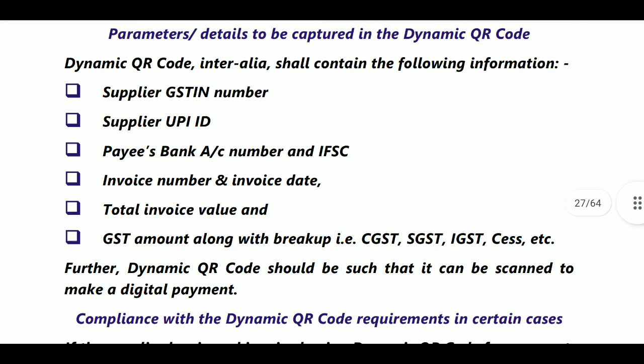Along with the UPI details: supplier GST number, supplier UPI ID, payee bank account details, invoice number, invoice date, total invoice value, and total GST amount along with the breakup, that is CGST, SGST, IGST, and cess related information. Further, the dynamic QR code should be such that it can be scanned to make digital payments.